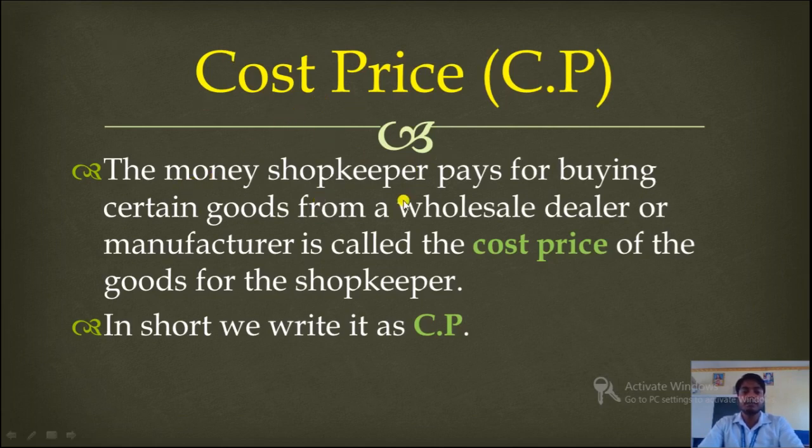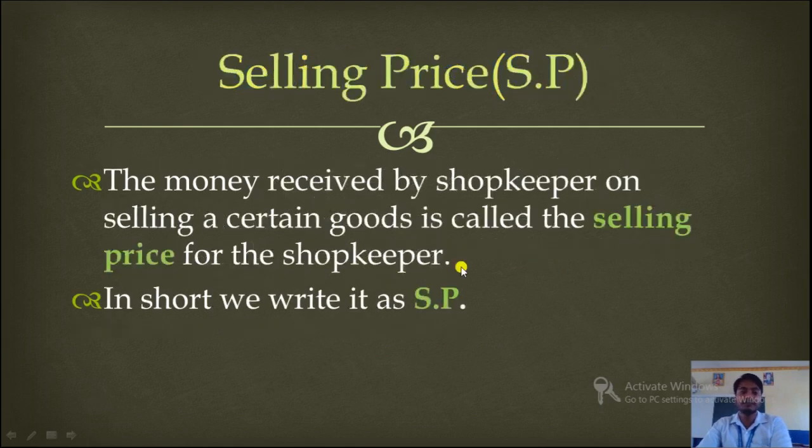Now what is cost price? The money a shopkeeper pays for buying certain goods from a wholesaler, dealer or manufacturer is called the cost price. Suppose a shopkeeper buys some product from the wholesale dealer or manufacturer, and for that the shopkeeper gives money to them. That money is called here cost price. In short we write it as CP. Understood? This is cost price.